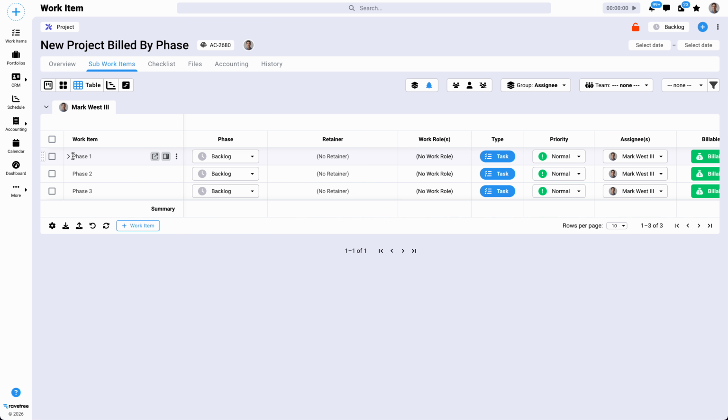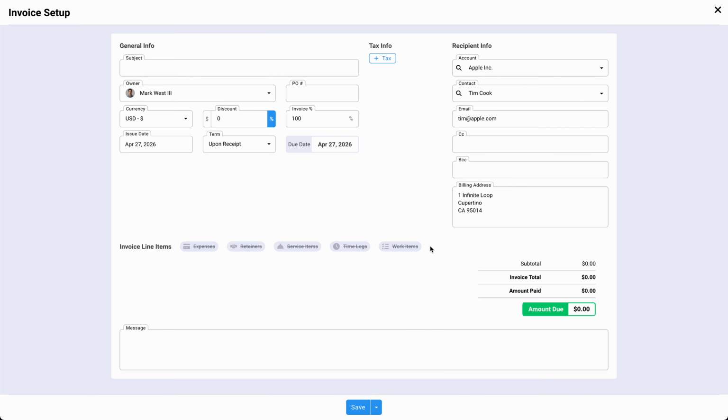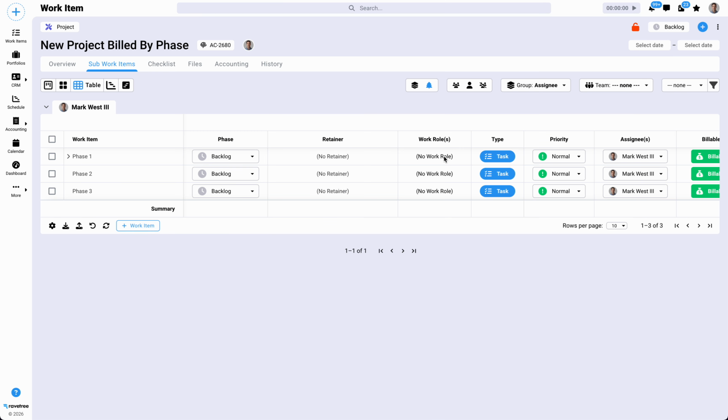Now, if we go over here and say create invoice, notice how nothing comes in. And the reason for that is the phases are basically not completed. They're in the backlog. Now you can go over here and you can change this. So let's say we know that there should be some work items in there. The default filter is to pull in only completed.